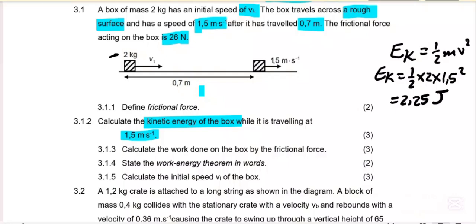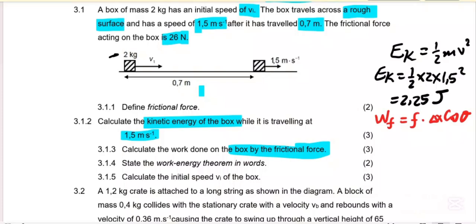Then the following question says calculate the work done by a frictional force. So work done by frictional force will be equal to the frictional force times delta x cos theta.